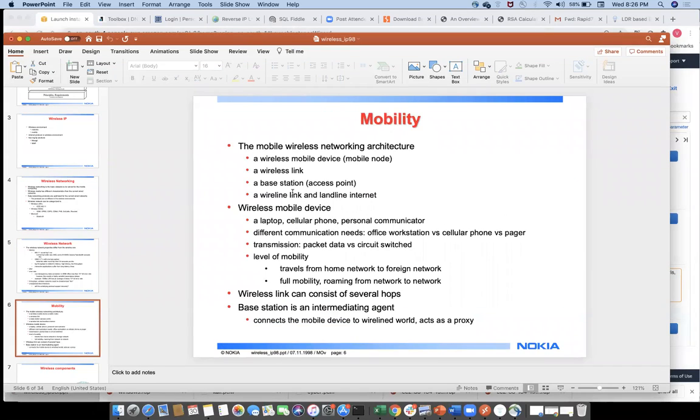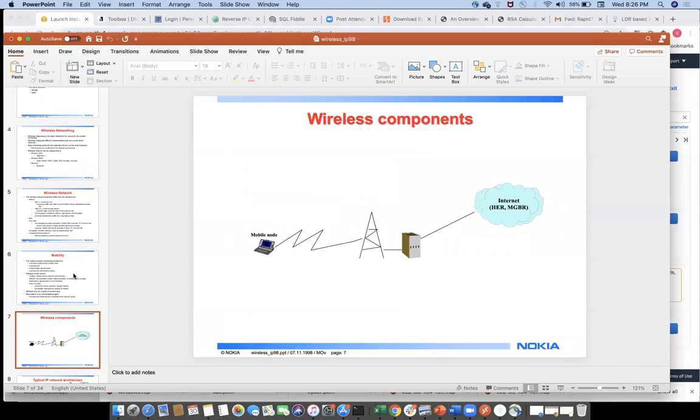Next, come to mobility. The mobile wireless network architecture: wireless mobile devices, wireless links, base station, access point, wired link, and again wireless mobile devices such as laptops, cellular phones, all this. Next, different communication needs: office workstations versus cellular phone, and again pager. Now this is mobility. Next, come back to your mobile node. This is a tower communicating with the internet.